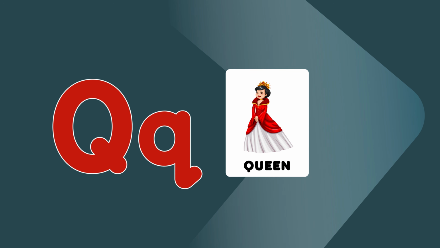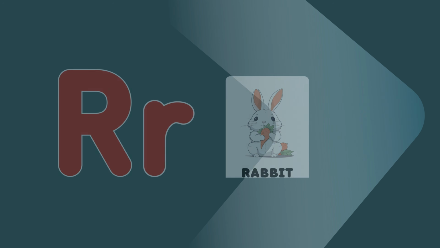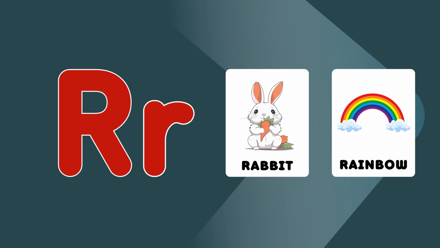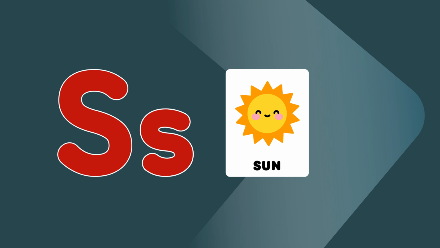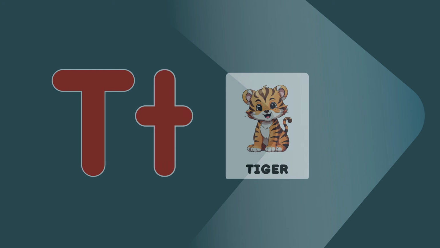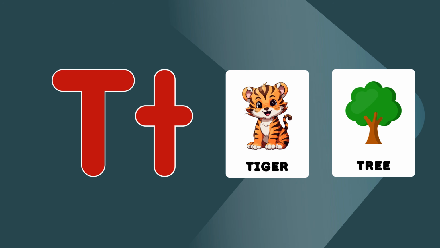Q is for queen, queen. Q is for quail, quail. R is for rabbit, rabbit. R is for rainbow, rainbow. S is for sun, sun. S is for snake, snake. T is for tiger, tiger. T is for tree, tree.